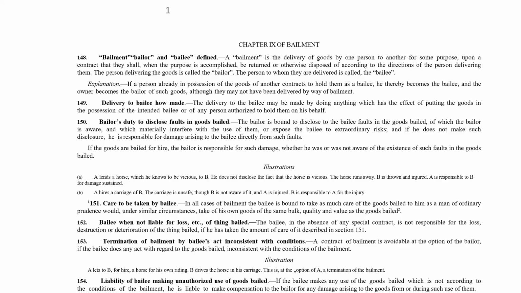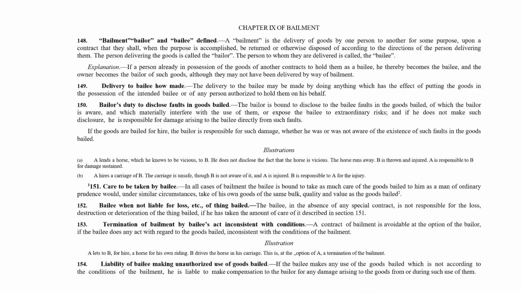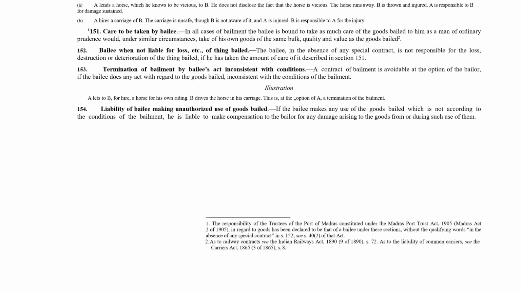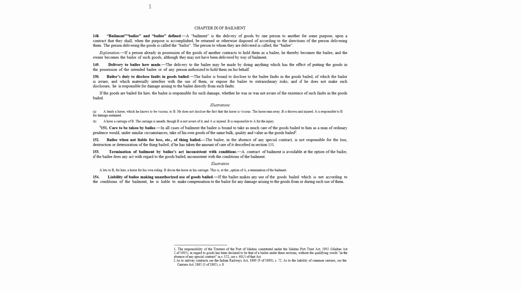So this is also a contract of bailment. Care to be taken. Bailee when not liable for loss. Termination of bailment. Liability of bailee making unauthorized use of goods. So these are the things which are important.